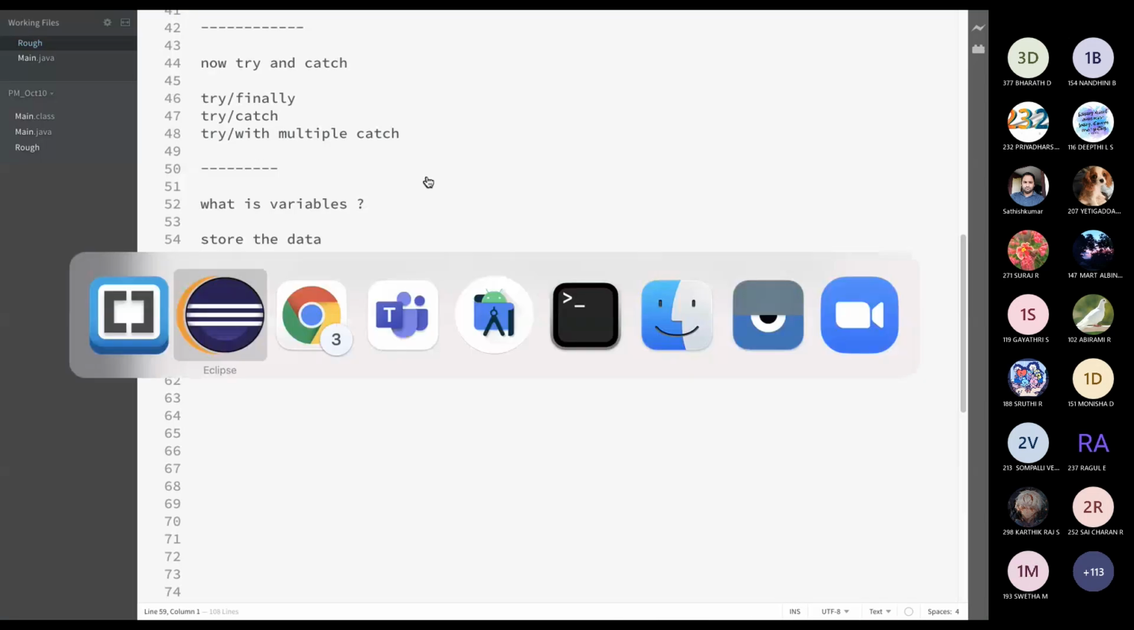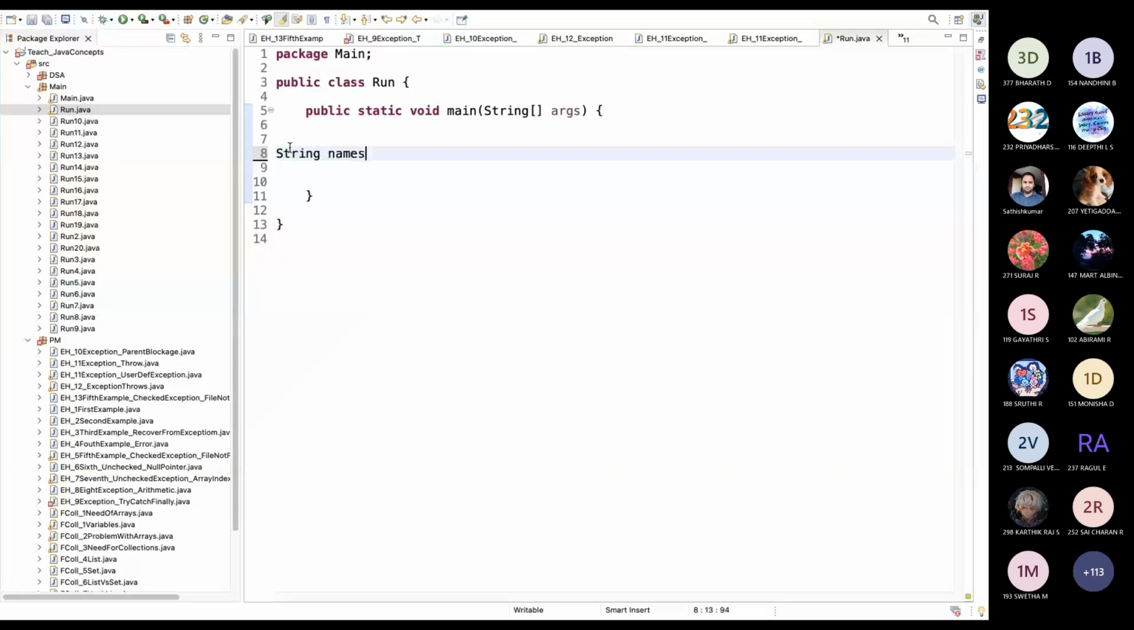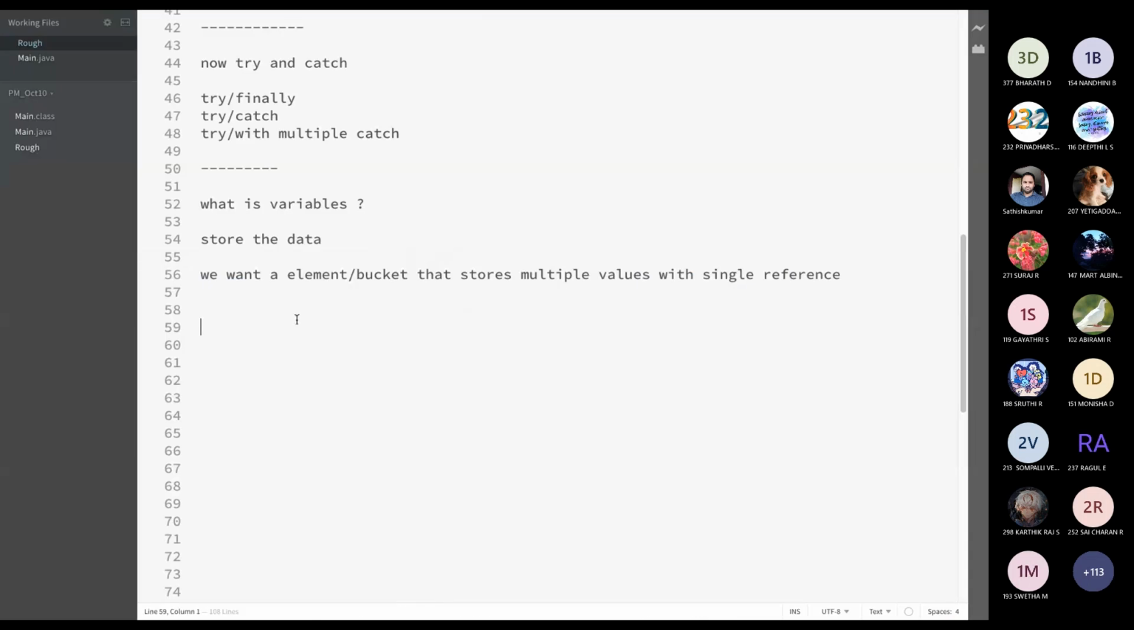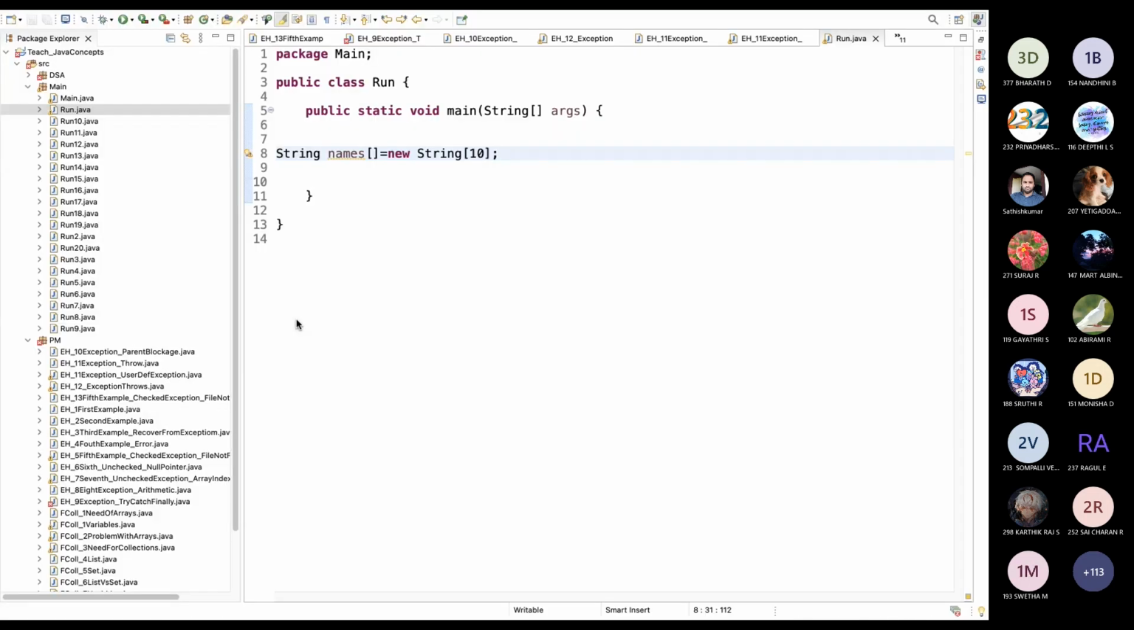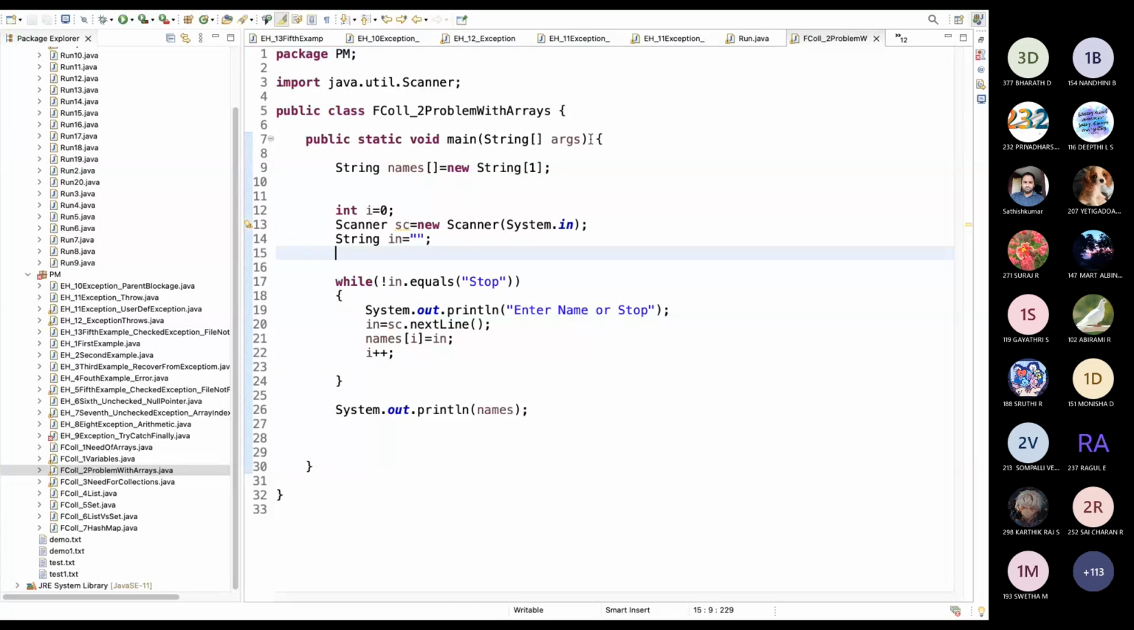In an array, you need not do this. Just declare an array: String names equal to new String, and mention the size. This is how you can create an array. So we got the array. Okay, what is the disadvantage of an array? I have a program. Anyone explain this program?